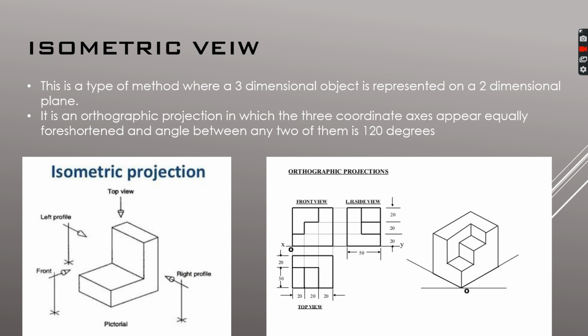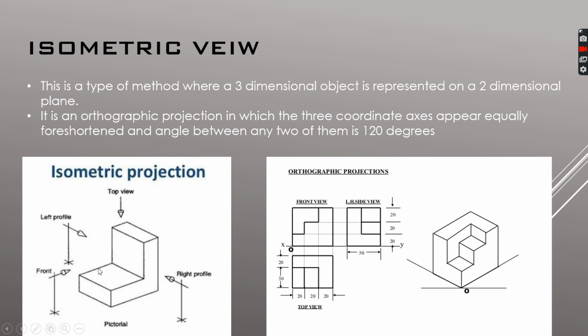Coming to isometric view, most of us will be familiar with this. This is a type of method where a three-dimensional object is represented on a two-dimensional plane. It is an orthographic projection in which the three coordinate axes appear equally foreshortened, and the angle between any two of the lines, I mean the axes, will be 120 degrees. Here you can see it. This is the simple image where you can see the degrees, angles. This is a plane, this is a coordinate, this is a coordinate, this is a coordinate, and the difference between each of the coordinates is 120 degrees.